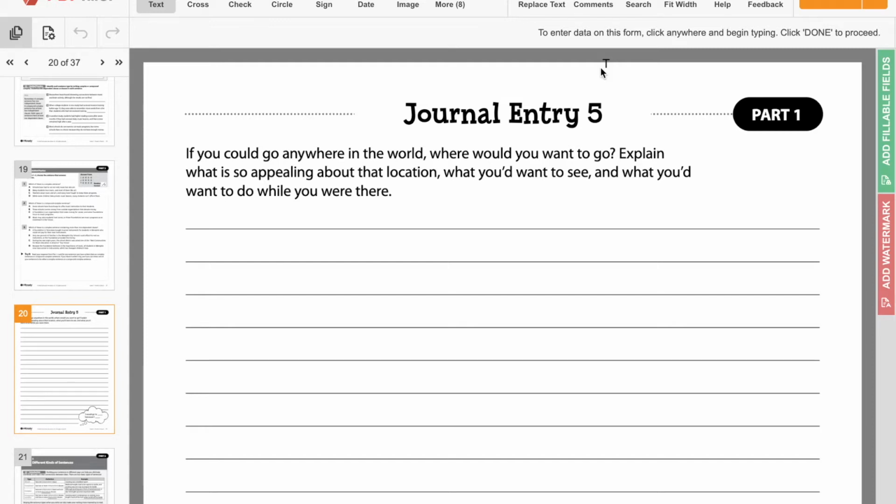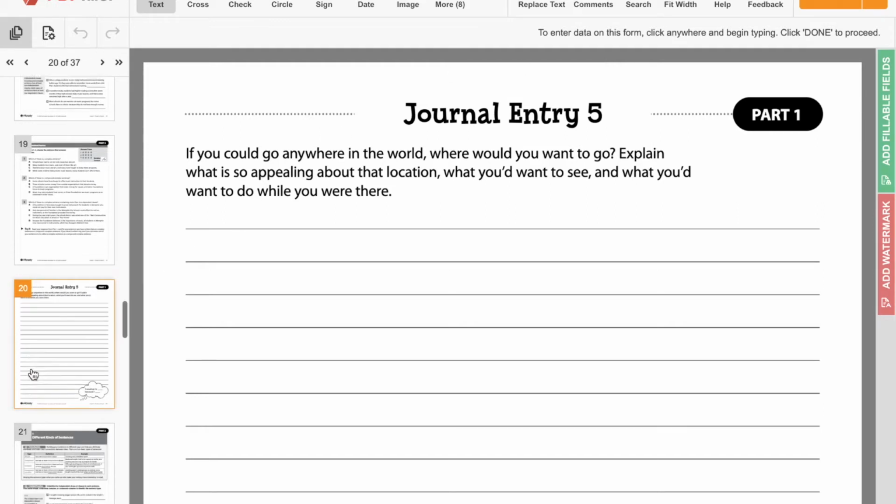If you could go anywhere, money is not an object, where would you want to go and why would you want to go there? The key is you also need to explain why you want to go there, what you want to do, what you want to see, that sort of thing. So as always, this is 1 paragraph or 5 to 7 sentences, because a paragraph is 5 to 7 sentences. So you can pick between this one and journal entry 6.